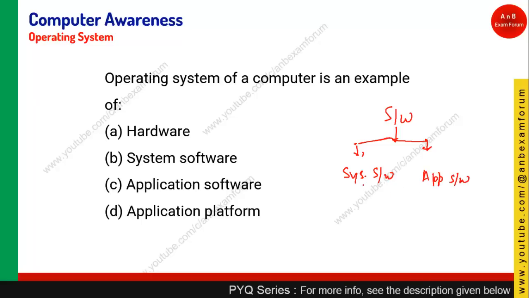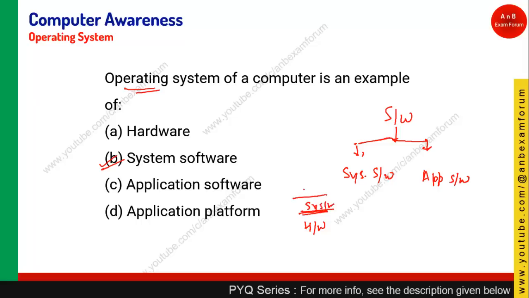We have seen that the operating system is also a system software, which operates in very close relationship with the hardware.